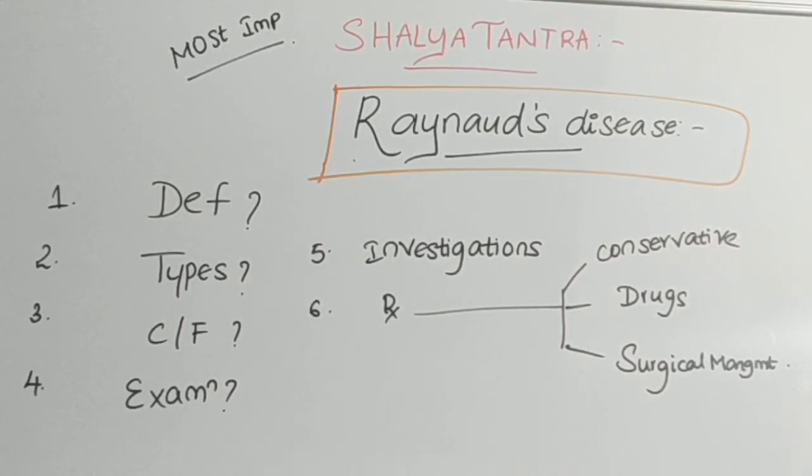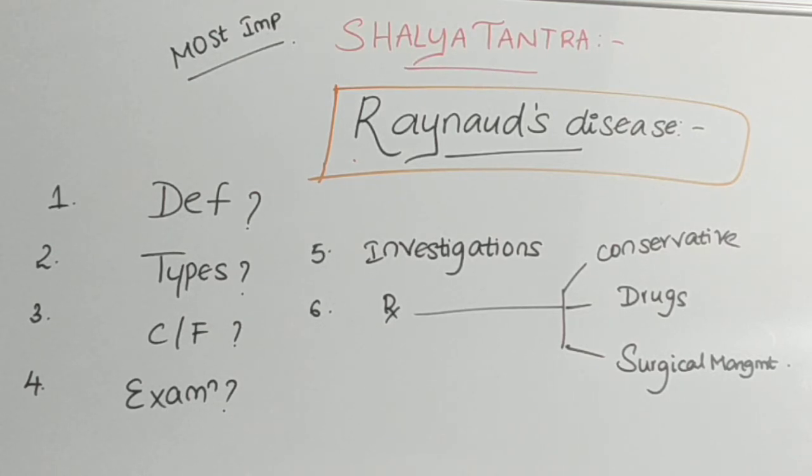Next, move on to surgical treatment. Amputation is required in the case of gangrene. Gangrene means dead tissue, if it is formed. In such cases, amputation, cutting and removal of that particular part, will be done. This completes our Raynaud's disease with a clear explanation.